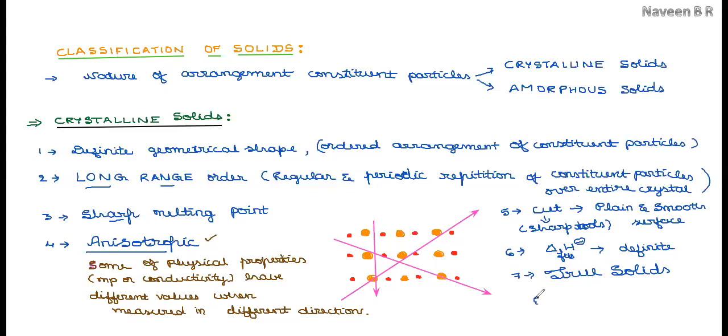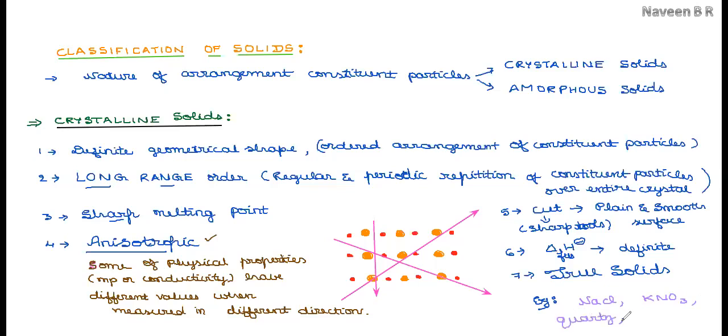If we take a few examples of such true solids, crystalline solids, you can give any ionic compounds, that is sodium chloride, potassium nitrate, quartz.